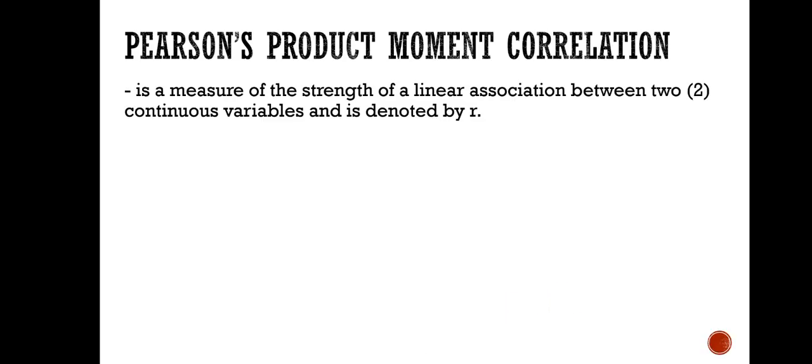Okay, so let's talk about ngayon itong Pearson's product moment correlation. How can we solve para sa correlation coefficient or yung R value natin? Okay. So, by definition muna, Pearson's product moment correlation is a measure of the strength of a linear association between two continuous variables and is denoted by R.